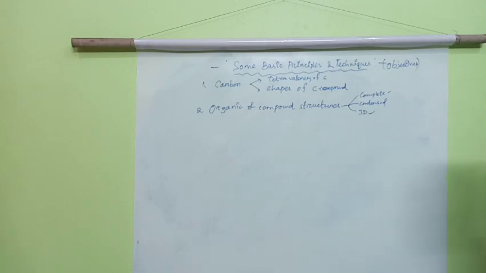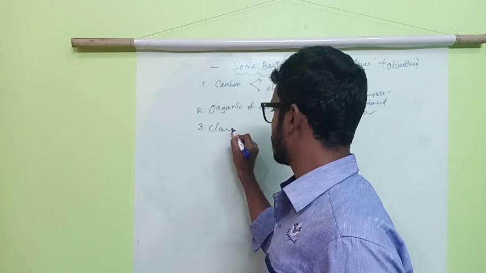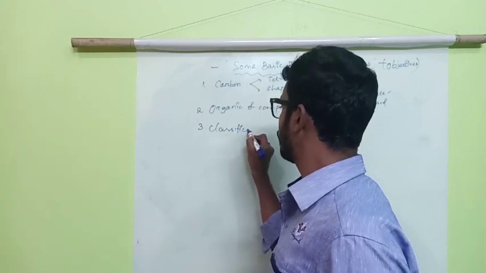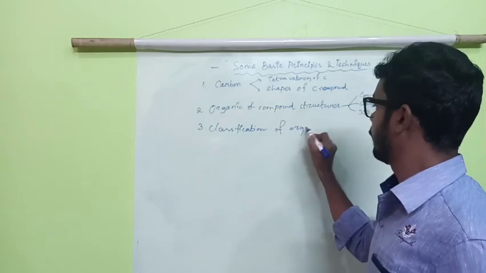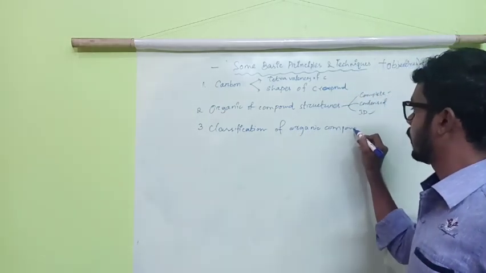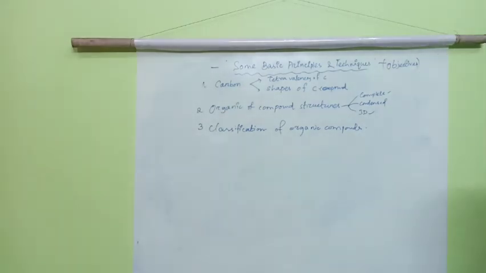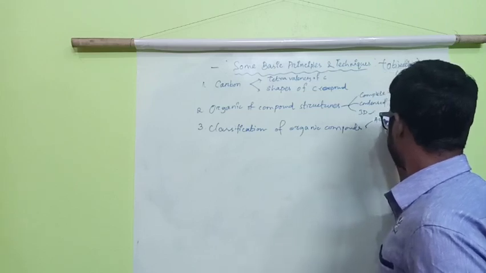Next objective is classification. Classification of what? Classification of organic compounds. What classification? Aromatic or aliphatic, or acyclic or cyclic.